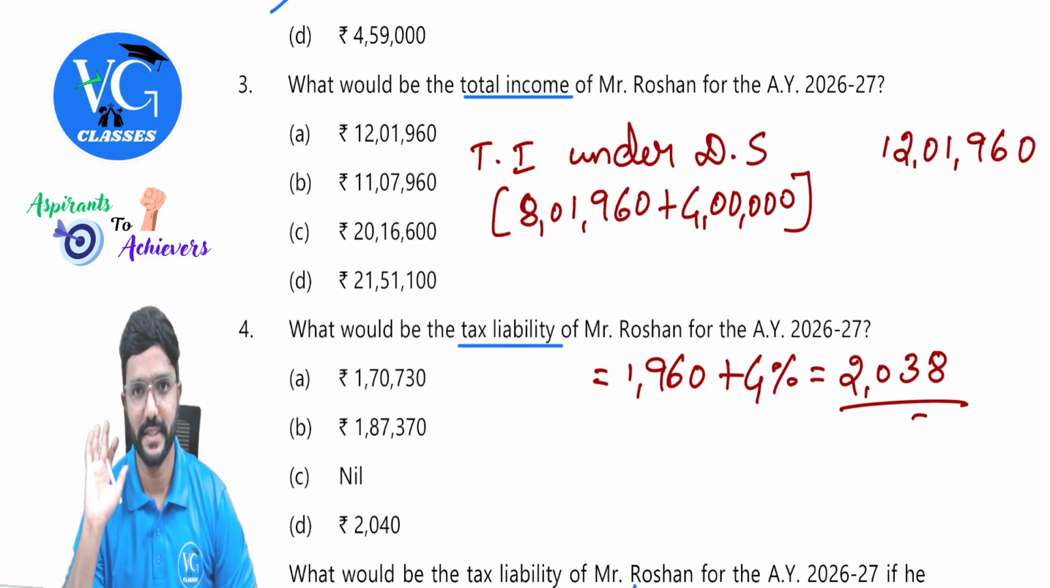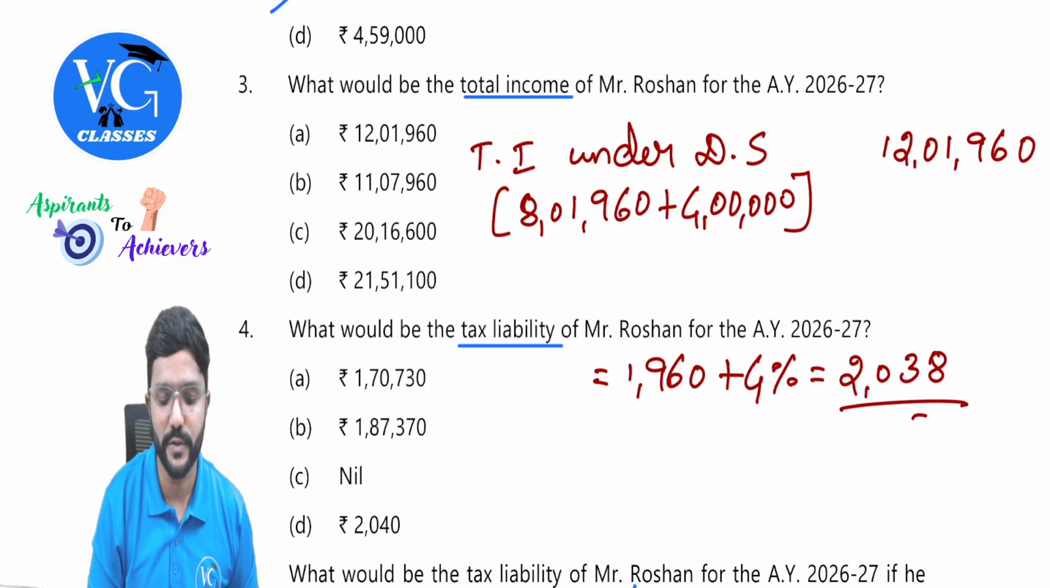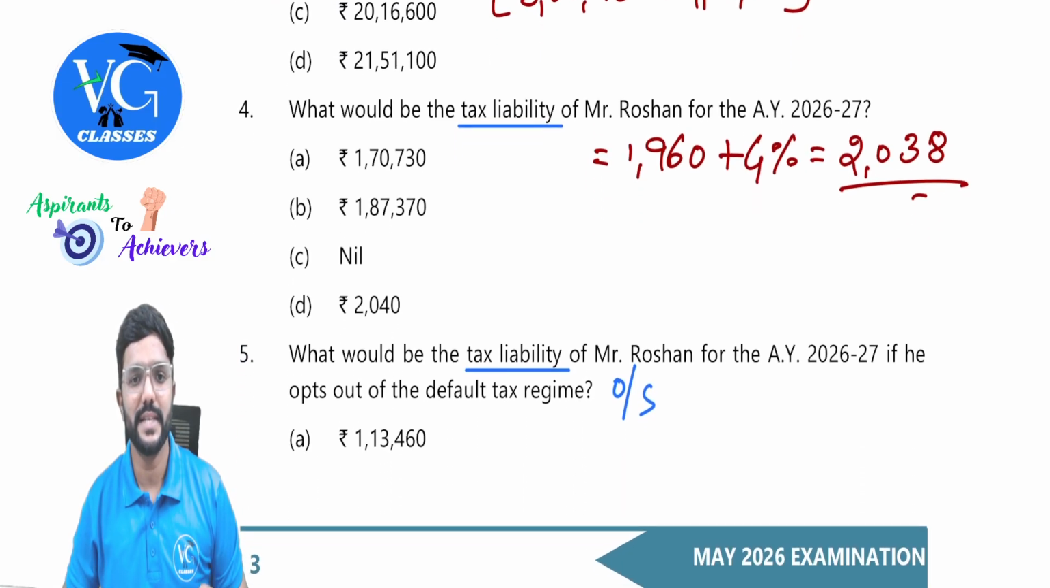Got it? Yes. Hope you understood. Under default regime, there is no deduction under section 80C also. So what is the answer? 12,01,960. A. And now they have asked the tax liability.